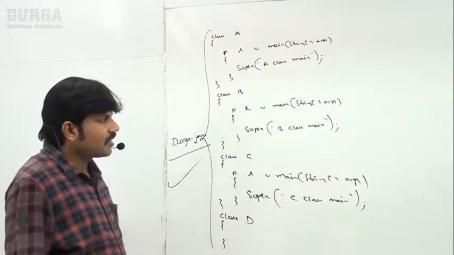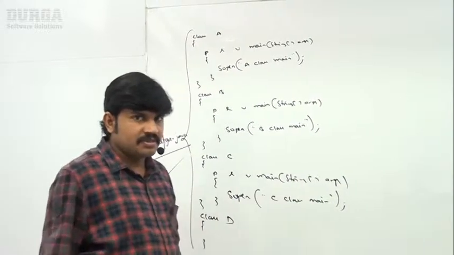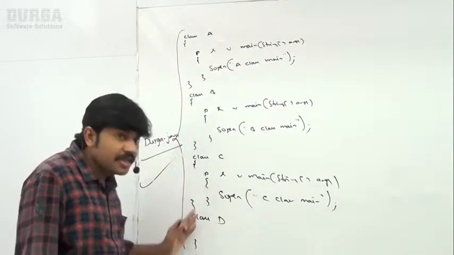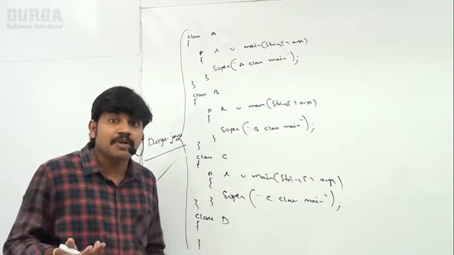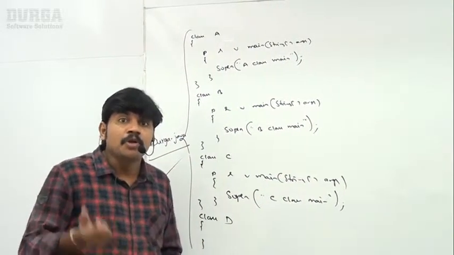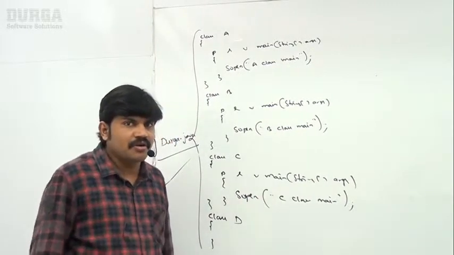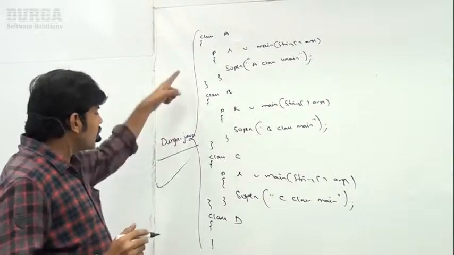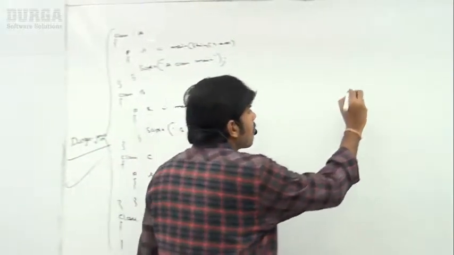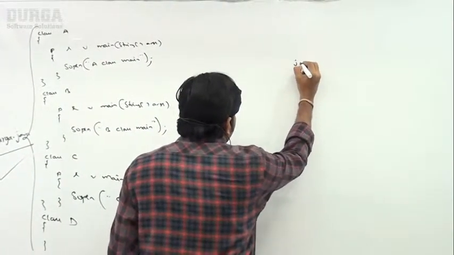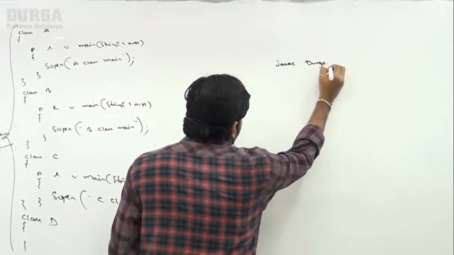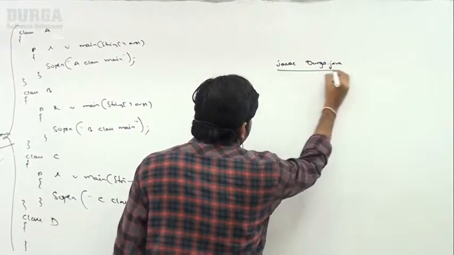Okay, well, now I want to compile. Then immediately you ask, sir, the program contains these many classes and every class contains a main method. If I run this program, which main method has to execute? You should have clear clarity on that. Here, I want to compile this code: javac Durga.java.